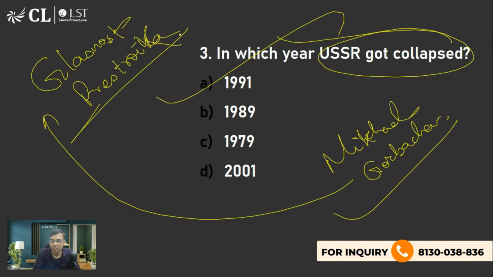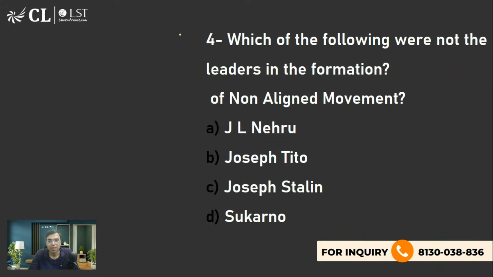Whenever you get a chance please read, ठीक है. Which of the following, अच्छा अब देखो क्या हुआ अभी, हाँ, इजराइल लेबनान बॉर्डर को येलो लाइन कहते हैं, राइट, हाँ. Which of the following were not the leaders in the formation of non-aligned movement? पहले ये बताइए नॉन अलाइन मूवमेंट क्या है, फिर we'll be talking about that. What is that?